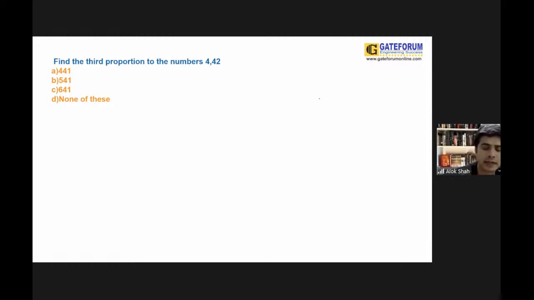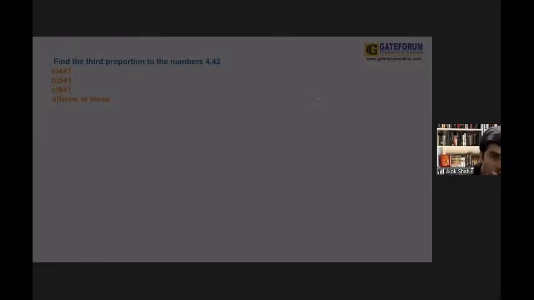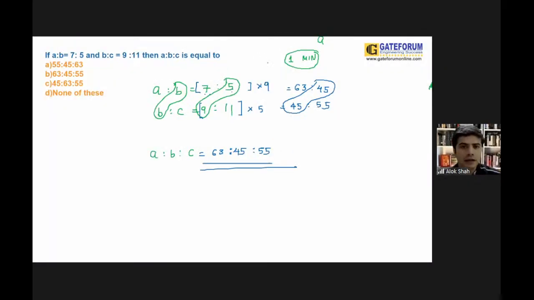Yeah. See, one student is asking me continuously, can you please explain the previous question? So look very carefully. Here you want to make A, B, and C equal. You need to find out the ratio of A is to B is to C.